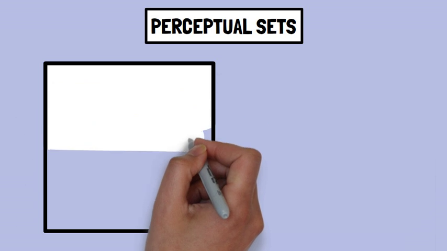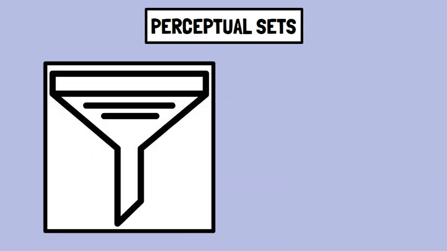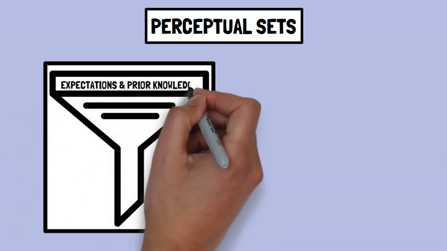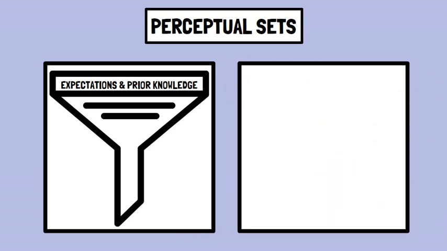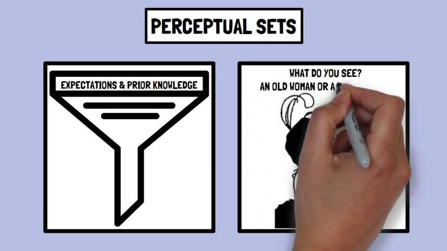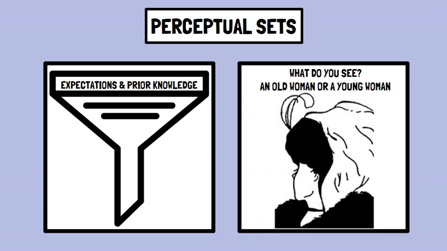Perceptual sets impact how we resolve ambiguous stimuli by filtering information through our expectations and prior knowledge. This can lead to different interpretations of the same stimulus based on our mental set. For example, the classic image of an old woman or young woman illustrates perceptual sets. Depending on your perceptual set, you might see the image as either an old woman or a young woman, but not both simultaneously.